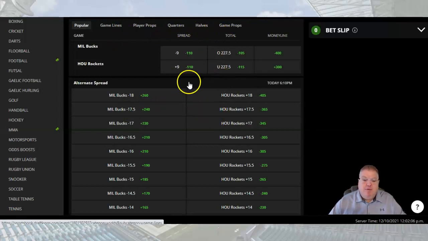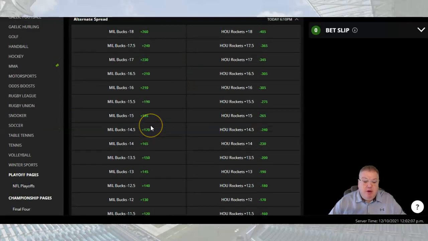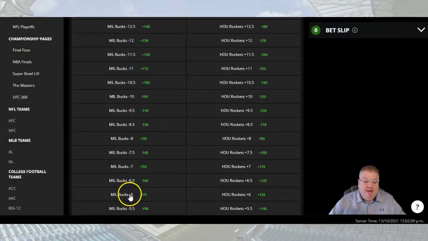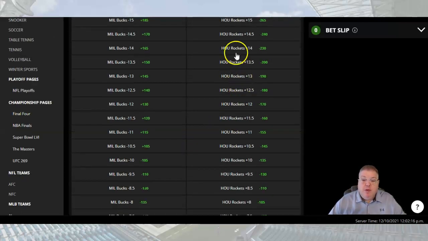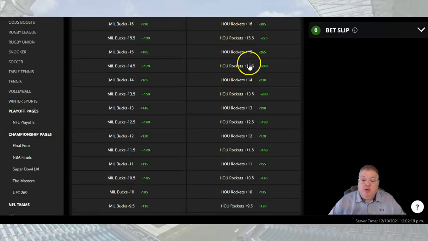This is something that if you wanted to look at, if you didn't want this Milwaukee -9, maybe you wanted to do, say, Milwaukee -6, you could get that at -175. Okay, so you get that same game, you get Milwaukee -6, but you pay a different price. Contrarily, let's say maybe you want Houston plus a few more points, you can certainly get that. And you're going to, again, pay a price. So you can tell where the market is at the -9 and where it starts to get positive and negative on the other side of the coin.